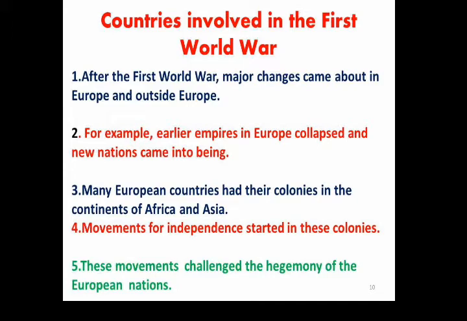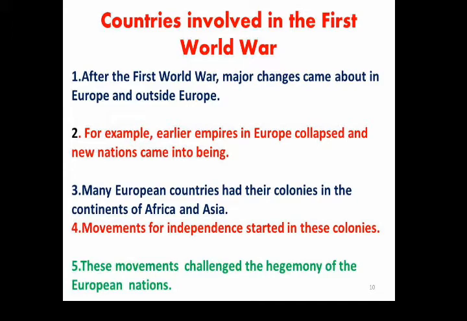These movements challenged the hegemony of the European nations, which had captured the maximum portion of North America, South America, Africa, and most Asian nations, and it was a challenge for them through the First World War. And here many countries decided to get independence for their nation.